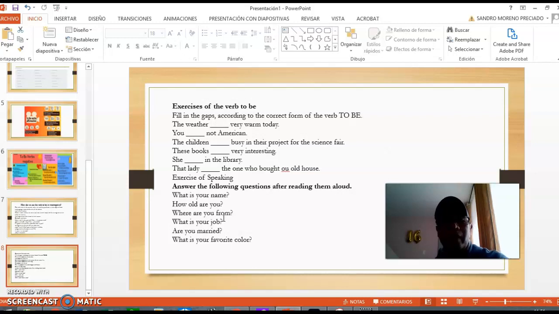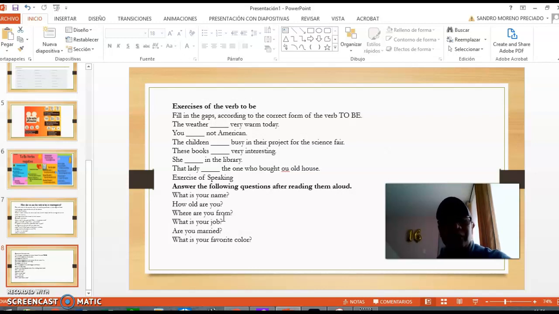Finally, exercise of the verb to be. Fill in the gaps according to the correct form of the verb to be. The weather, blank, very warm today. You, blank, not American. The children, blank, busy in their project for the science fair. These books, blank, very interesting. She, blank, in the library. That lady, blank, the one who bought our old house.